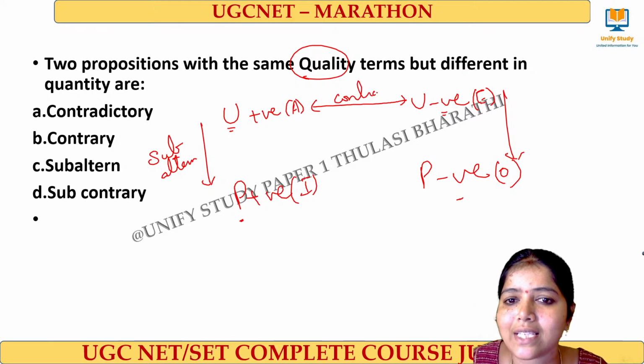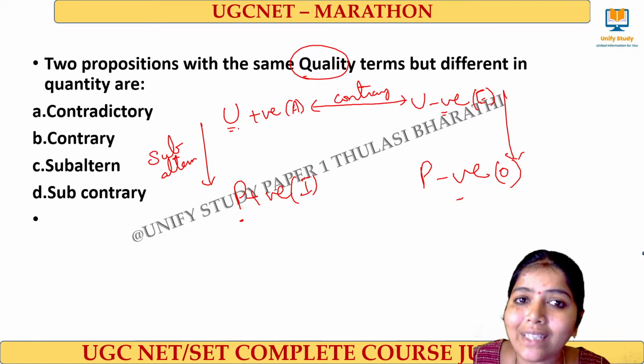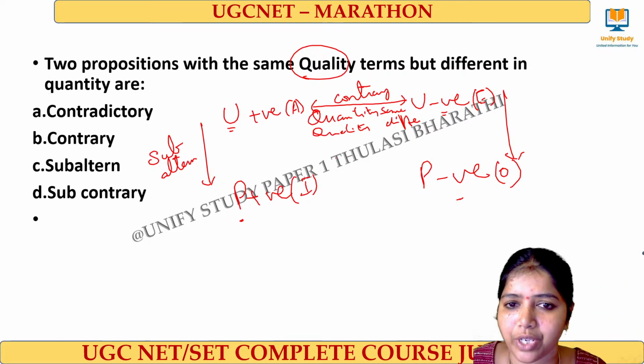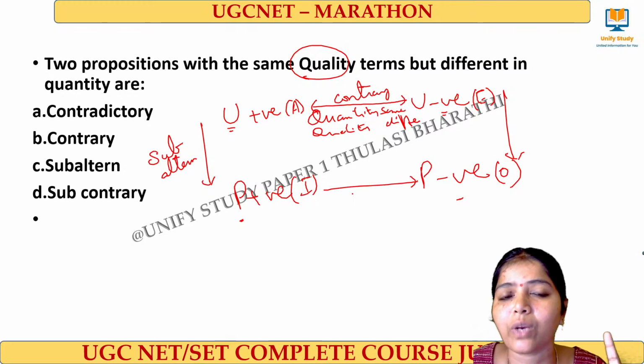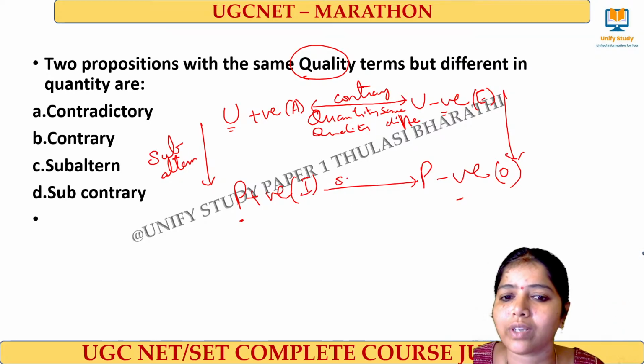Understand carefully. This is called a contrary. When we say a statement is a contrary statement, the quantity remains the same but the quality is different, in terms of universal propositions. The same applies when the question is asked with respect to particular propositions: then it becomes a sub-contrary.